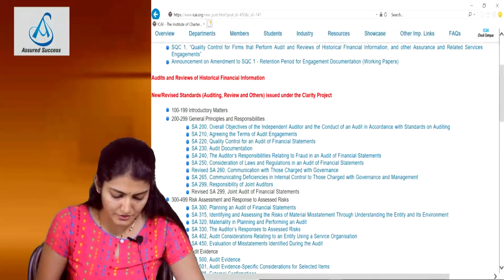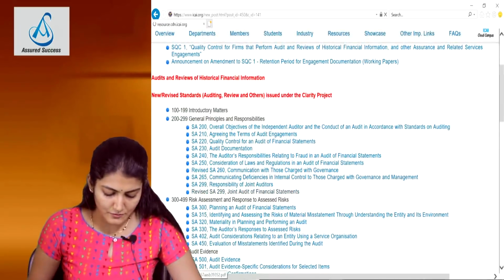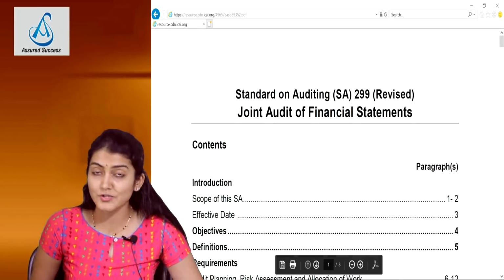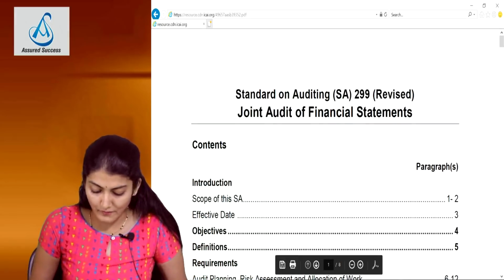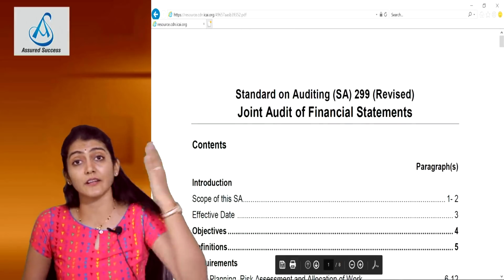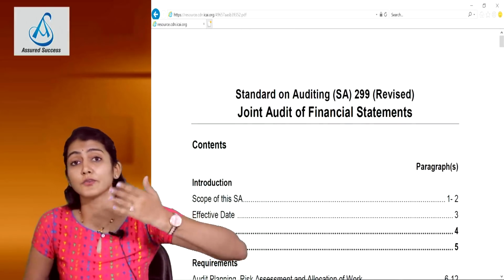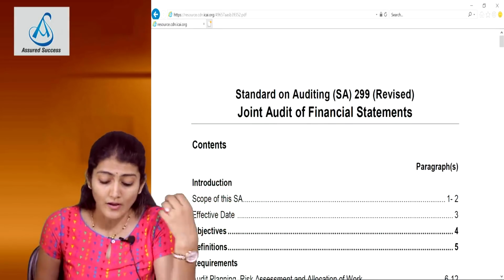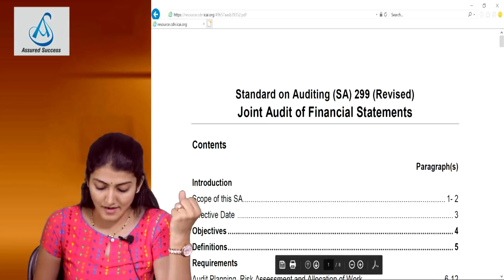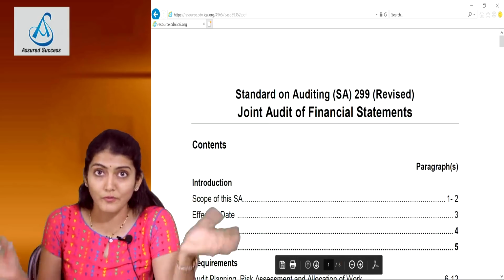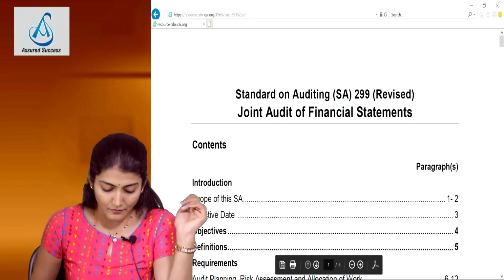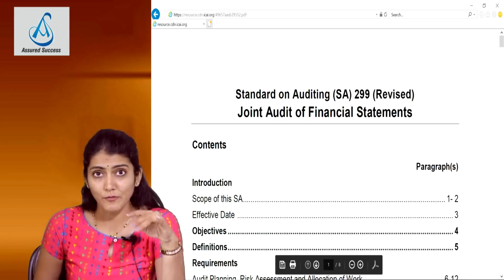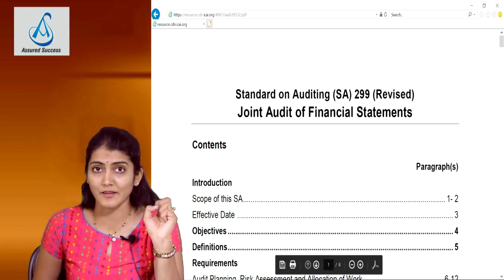Everybody, did you notice that? Revised SA 299, Joint Audit of Financial Statements. It's just an 8-page standard, very small, because generally the text of these standards runs into 30-40 pages also. So this is the reference from where you can get the text of the SA, and I'll be teaching the standard right now from this particular text only.